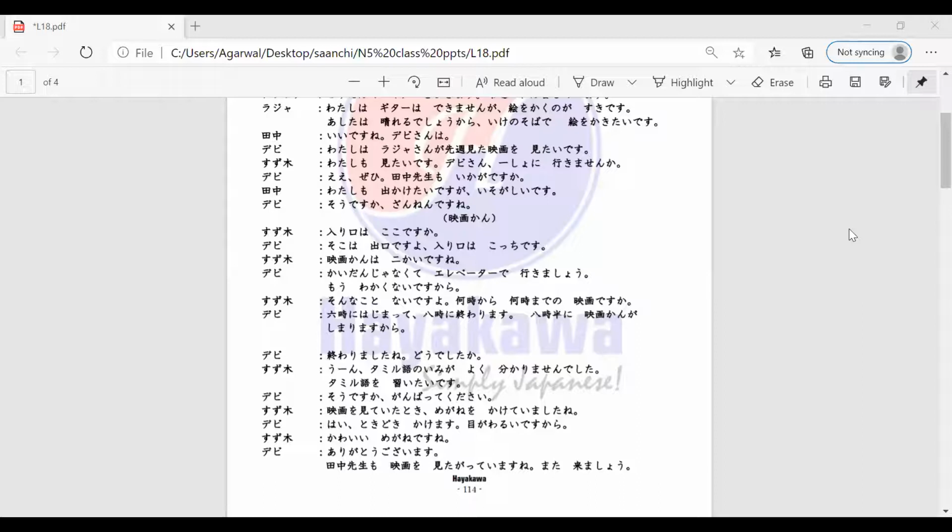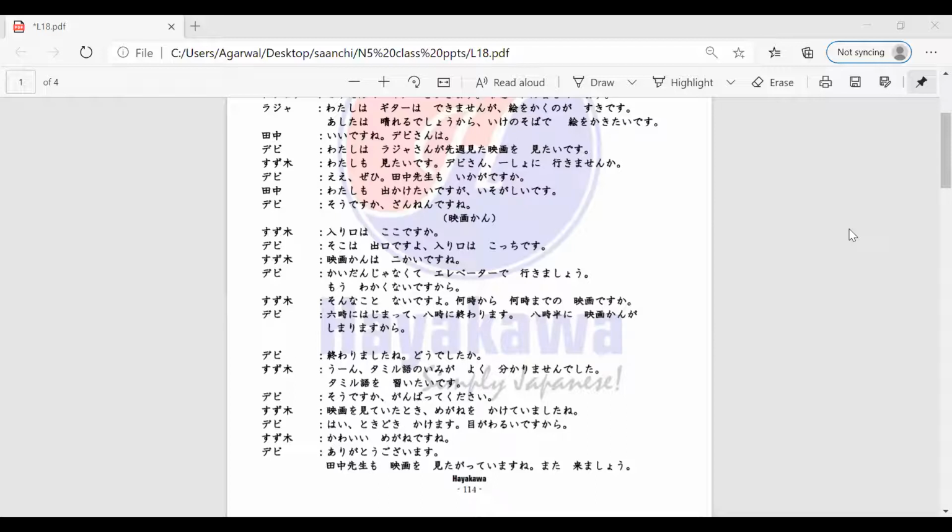Very good. So Devi-san is speaking, right? So she's saying that kaidan janakute erebeta de ikimashou. So let's go with the elevator instead of the steps.